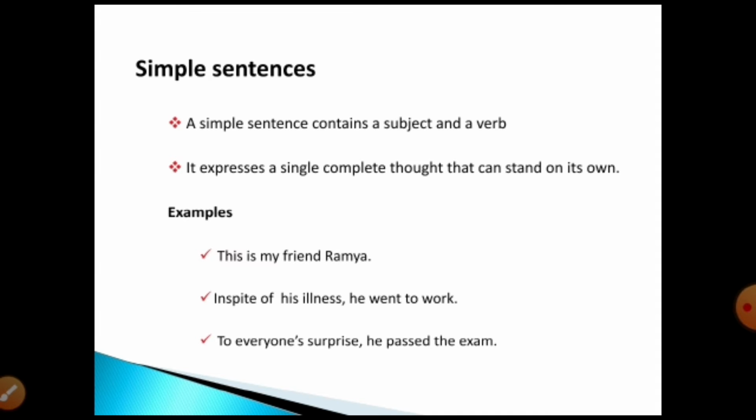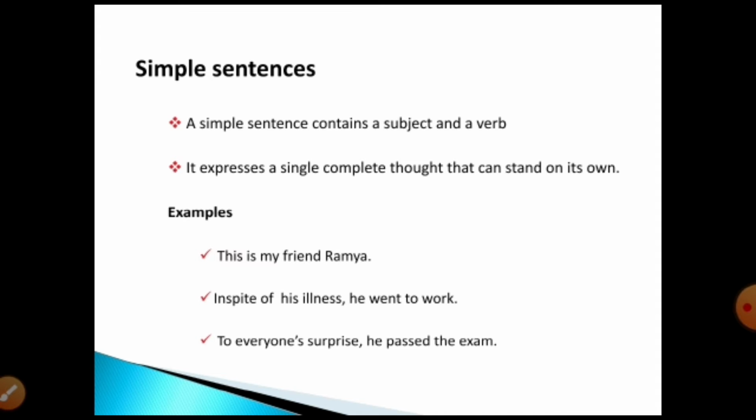That type of sentence is called a simple sentence. It can have one or more verbs, but those verbs should not have separate subjects. That is the main point for simple sentences. Can you all understand what a simple sentence is? A simple sentence has a subject and a verb, and it expresses a single complete thought that stands on its own.